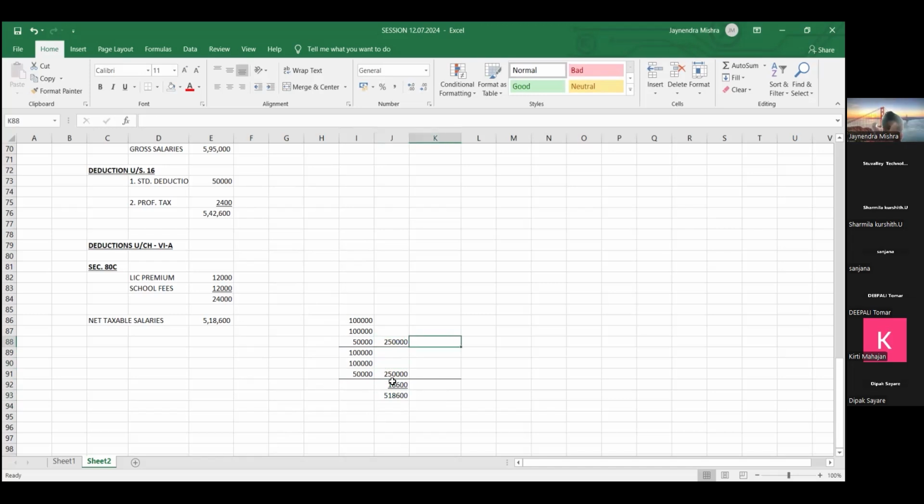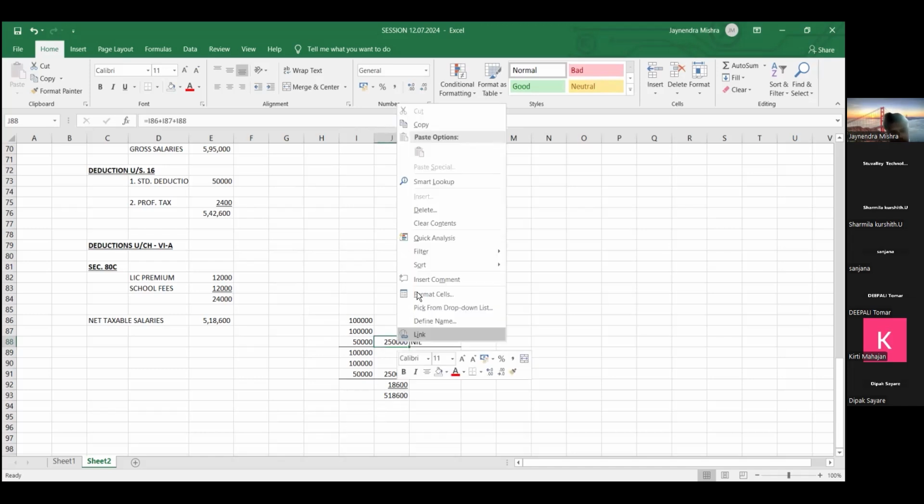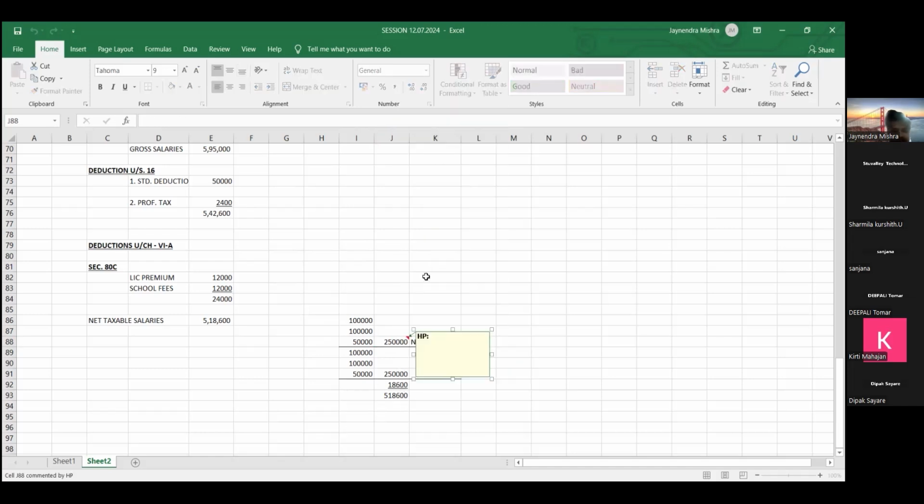On the first 2,50,000, no tax is to be paid. So friends, that is one lesson. If your income is up to 2,50,000, you don't have to pay any income tax. So up to income of 2,50,000, no tax is applicable. So 2,50,000 is basically called, friends, the basic exemption limit. Up to 2,50,000, no tax.